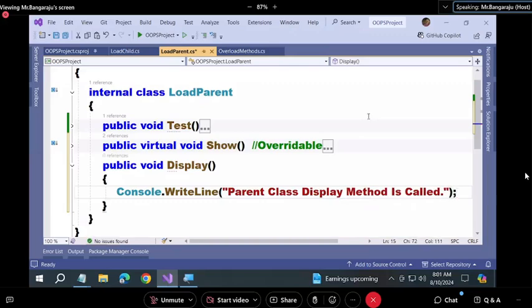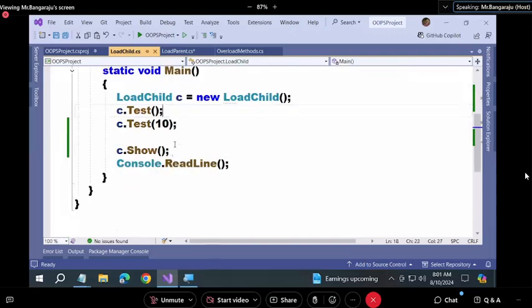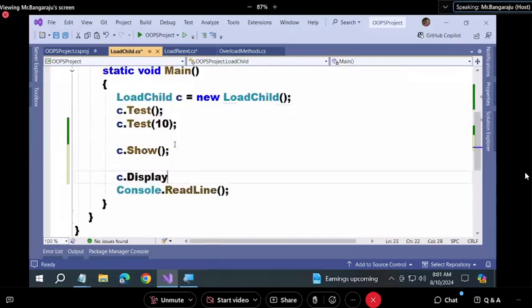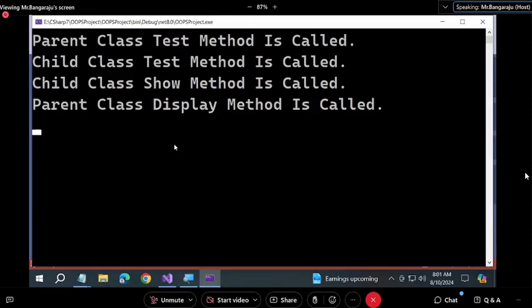So there is a new method defined in parent class. Now let me come to child class and call that method. Watch the fourth output. What is the output? Parent class display method is called.